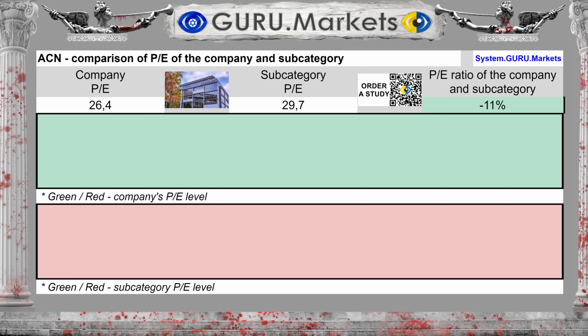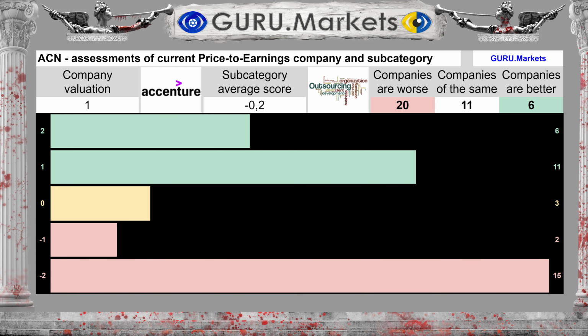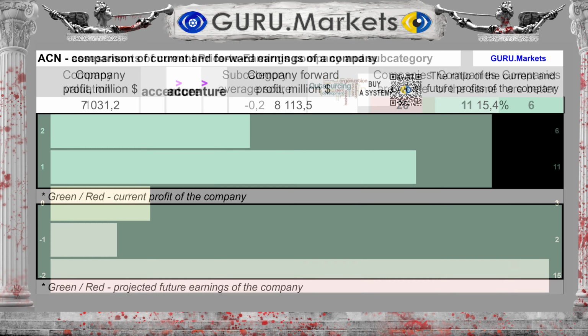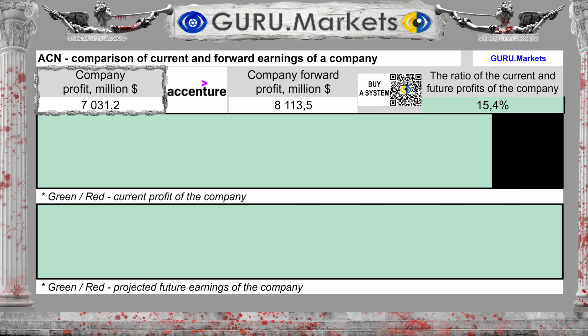The ratio of the company's market price to its profit corresponds to 26.4. The subcategory average is 29.7, which is 11% lower than the subcategory average. Assessment of the company's stock market value to profit ratio in comparison with companies in the subcategory: good, 1 point. Profit for the last 12 months was $7,031 million.